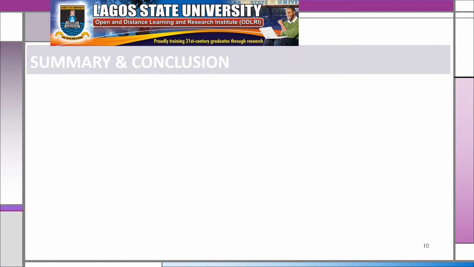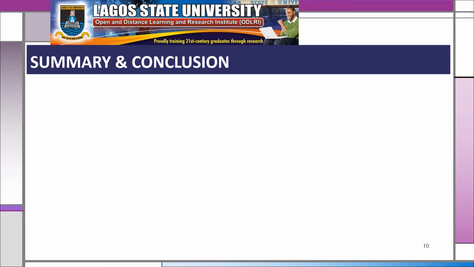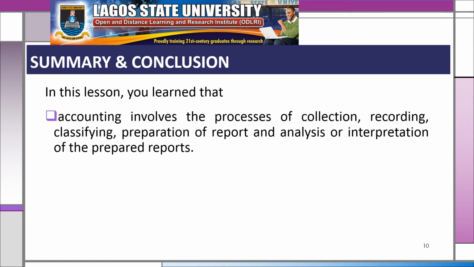Accounting involves the processes of collection, recording, classifying, preparation of reports, and analysis or interpretation of the prepared report. Bookkeeping is concerned with the collection and recording of financial data.